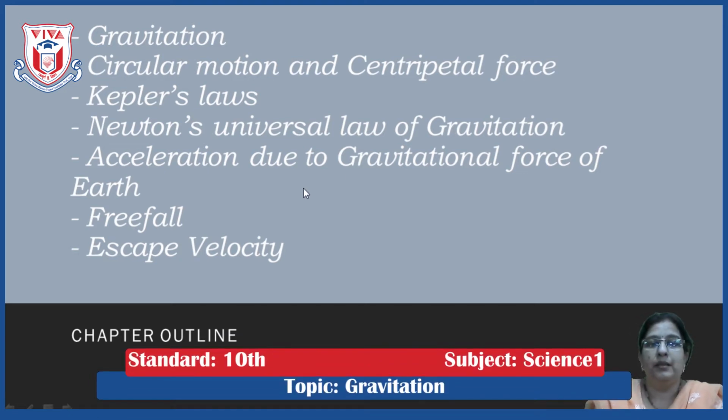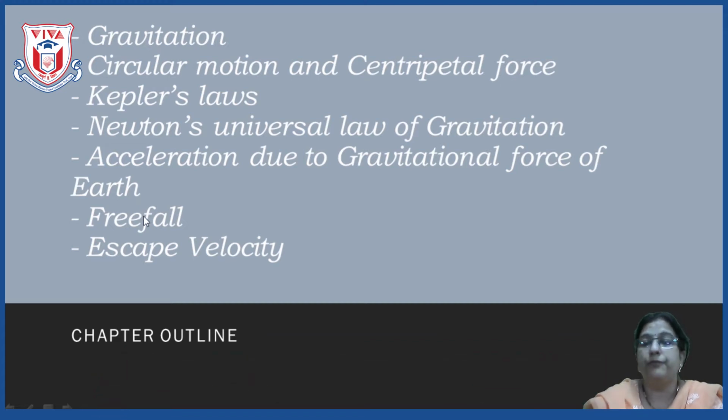Next part is, what do you mean by acceleration due to gravitational force of Earth? Next concept is free fall, and last one will be the escape velocity. One by one we are going to see each of the topics. So let's start with gravitation first.